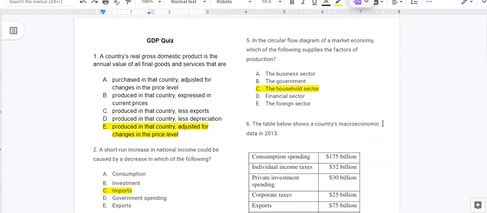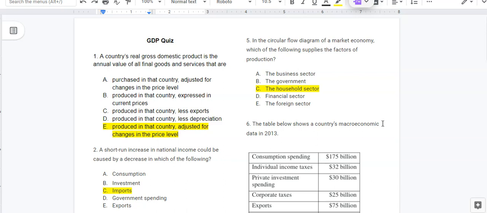All right, the next one in the circular flow diagram, it's the households that supply the factors of production. And this is relevant to GDP because there are three ways to calculate GDP. The one we usually use is the expenditures approach, where we count up all of the spending in the four sectors: consumption spending, investment spending, and so on. So all of the spending on production.